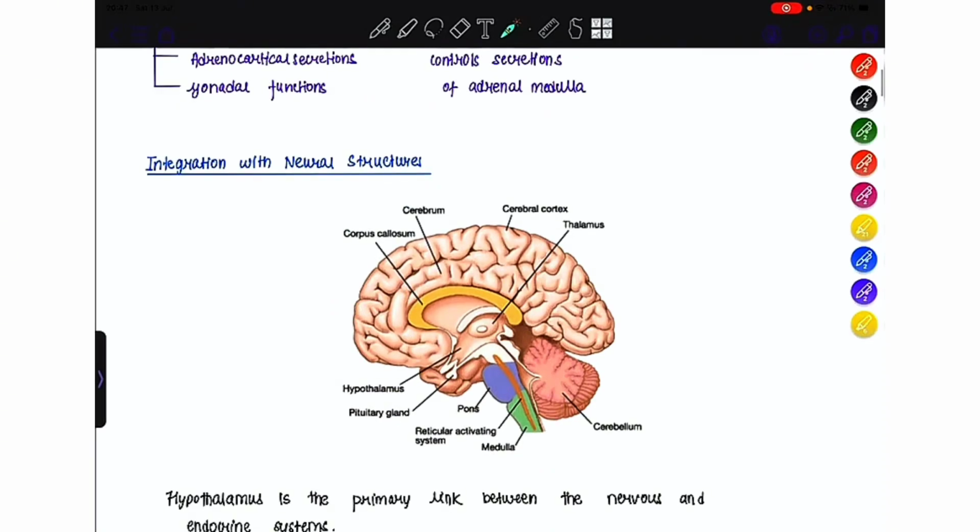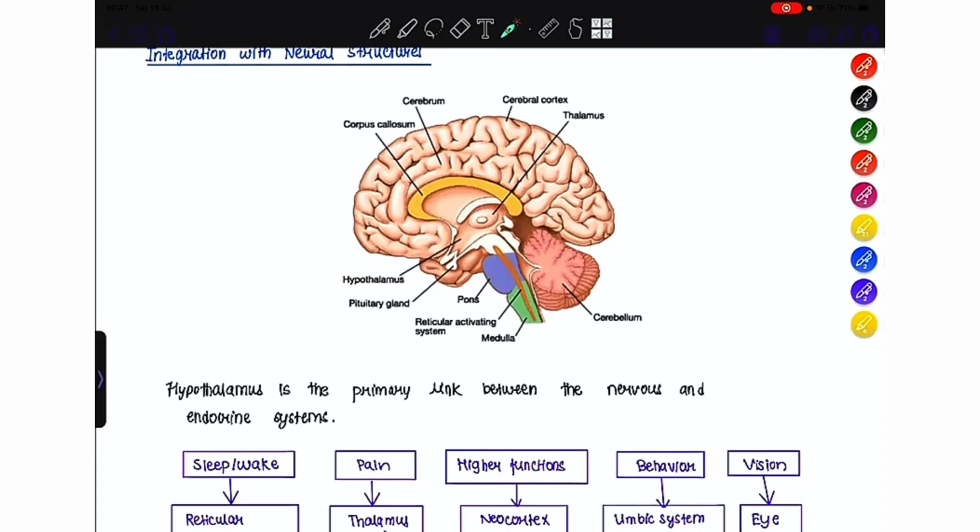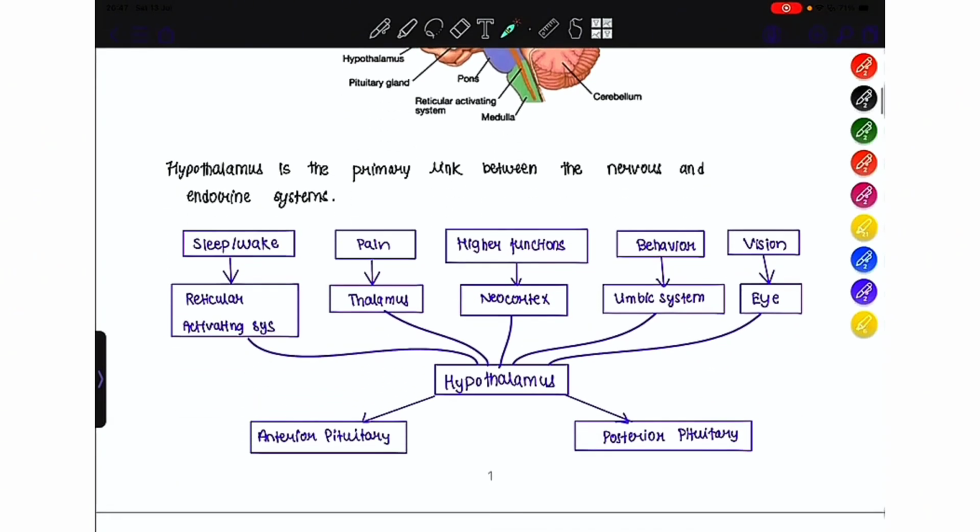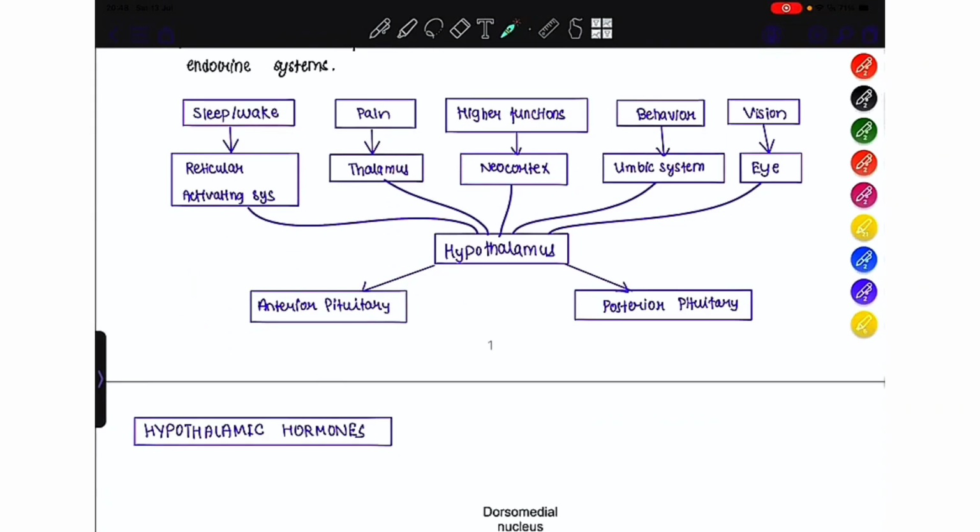Now let us see the integration with neural structures. The hypothalamus is present below the corpus callosum and below the thalamus. Therefore, it is the primary link between the nervous and endocrine systems. It receives information of sleep wave from the reticular activating system, pain from the thalamus, higher functions from the neocortex, behavior and emotions from the limbic system, whereas visual information comes from the eyes. With this input, it will modify the anterior pituitary and posterior pituitary secretions.